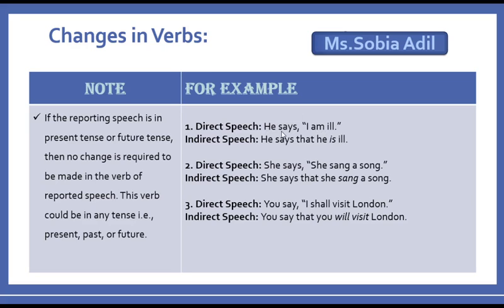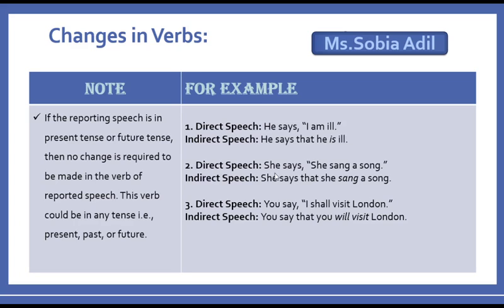For example, he says. Now "says" shows that this is the present tense, right? So you will not change the verb of reported speech because the verb of reporting speech is in the present tense. If it is in present or future tense, you will not change the verb of reported speech. It will remain the same. He says, "I am ill." Now he says that he is ill. The verb is the same here, present tense.